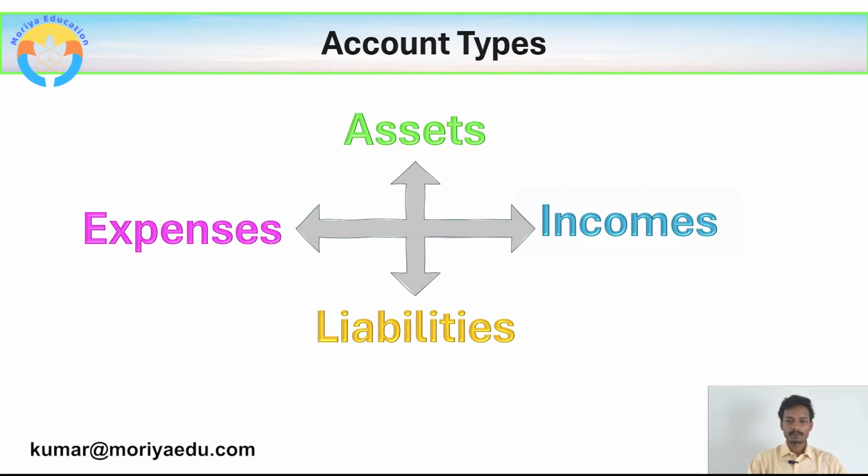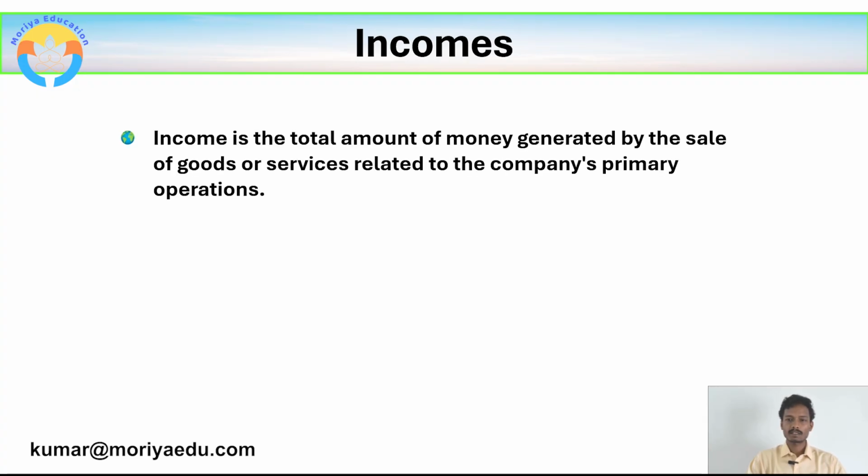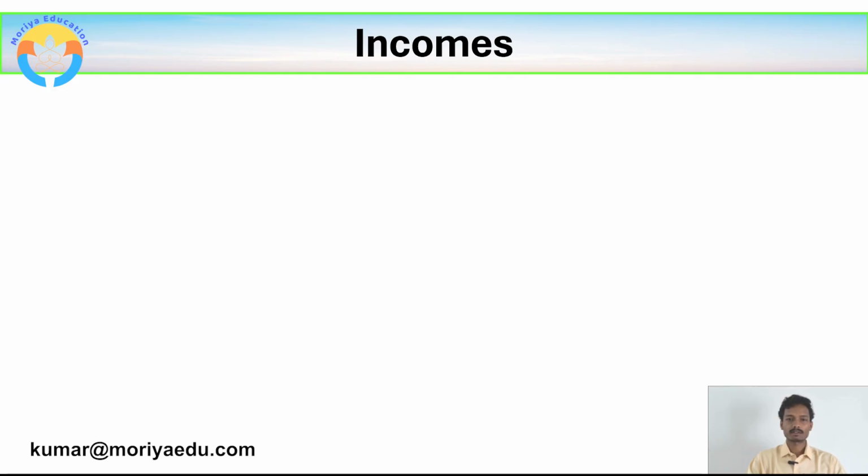And the next term is incomes. Let us understand incomes now. Income is the total amount of money generated by the sale of goods or services related to the company's primary operations. Income accounts contain the receipts of revenue that a company receives through their business transactions. For example, when a company earns revenue from business activities or from non-business activities are called as incomes, like interest revenue. The income that a business earns from investment bank deposits is known as interest revenue. Or whenever we sell the goods, we receive some amount of money on the goods sales. This is called as income.